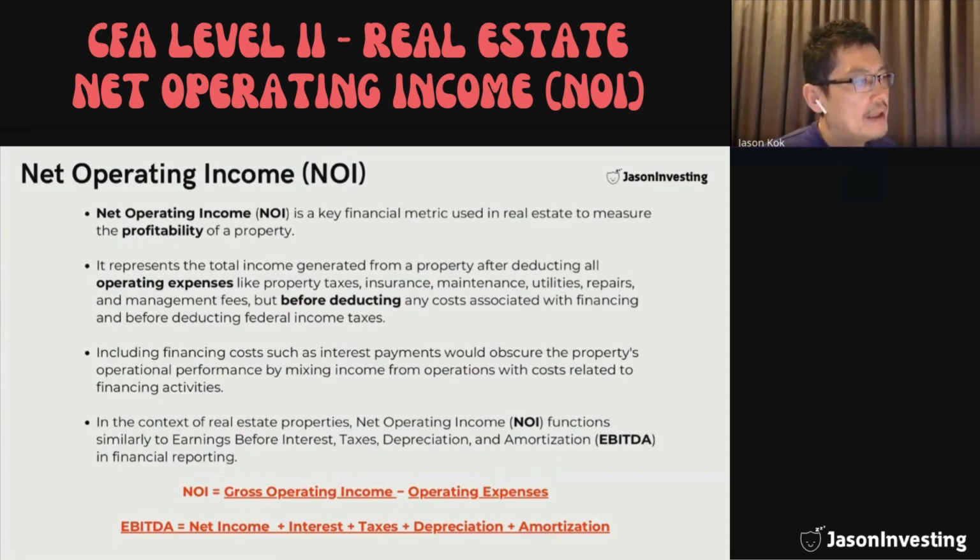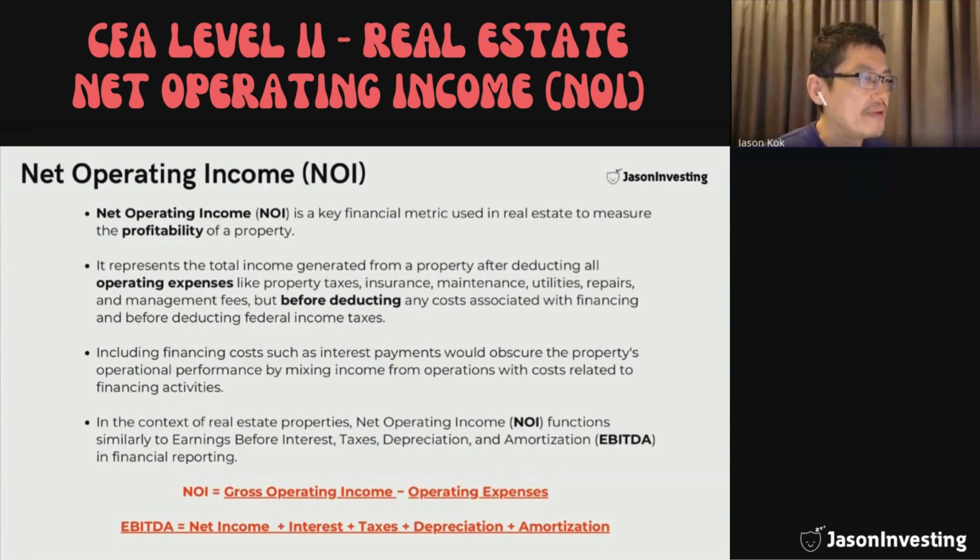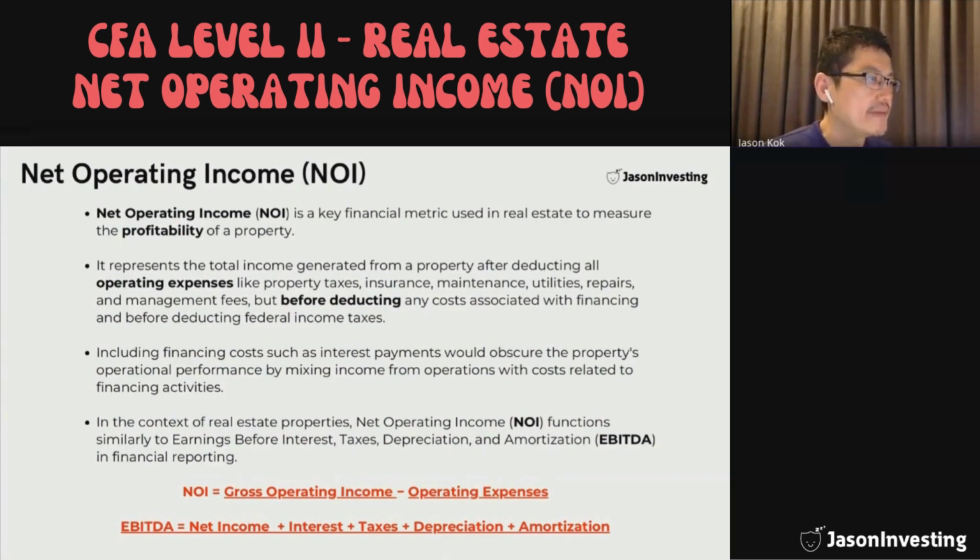But other than rental income, there could also be income from parking, and for example, hotels also run restaurants and drinking outlets. For operating expenses, we have examples including property taxes, insurance, maintenance, utilities, repairs, and management fees.